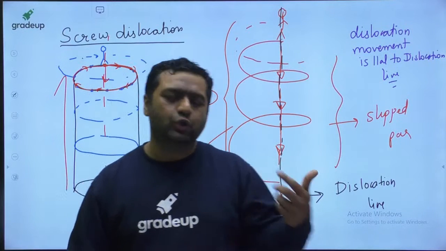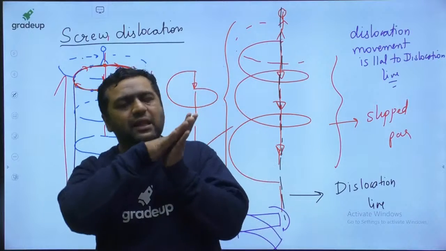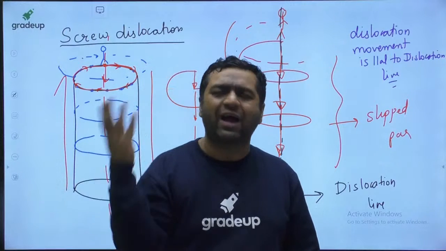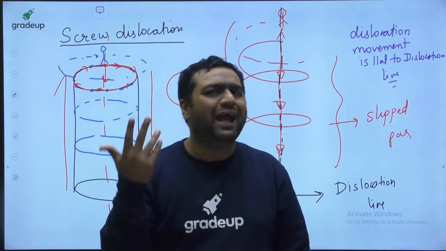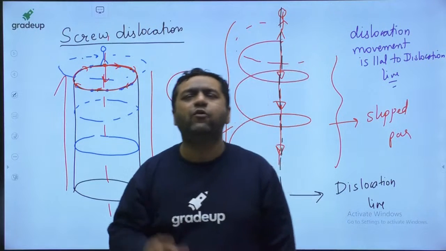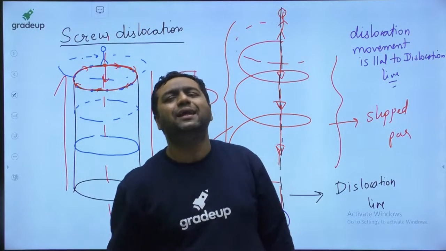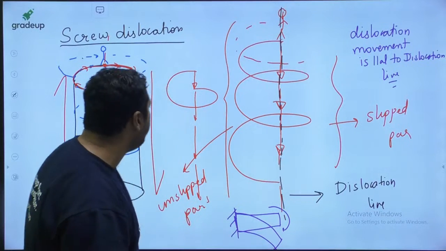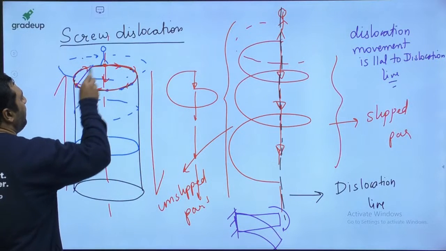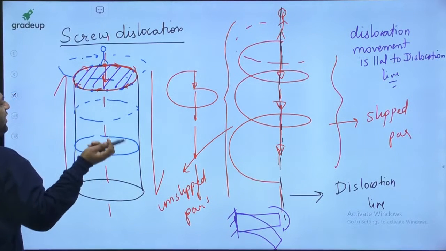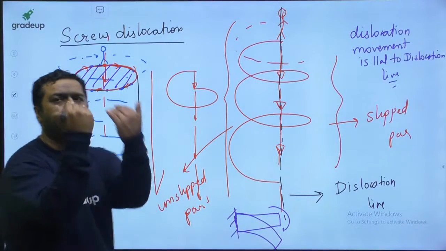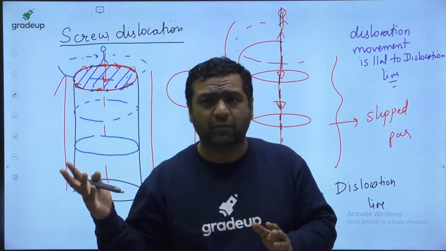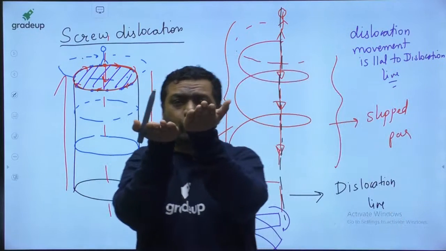Now my question to you is, previously in the case of edge dislocation, there was a group of 3, 4, 5 atoms moving, which was said to be edge dislocation. But here, when we are talking about the atomic plane, this complete plane will be filled with lakhs, crores of atoms. So when this plane is going to be distorted like this, the group is not 5, 6 atoms. It will be thousands of atoms which are going to be distorted.